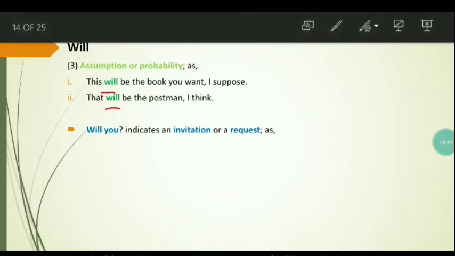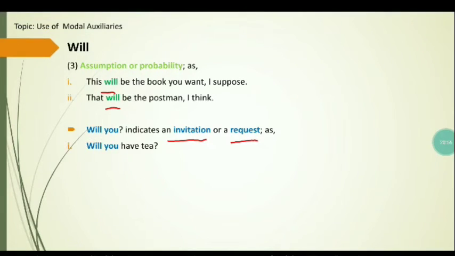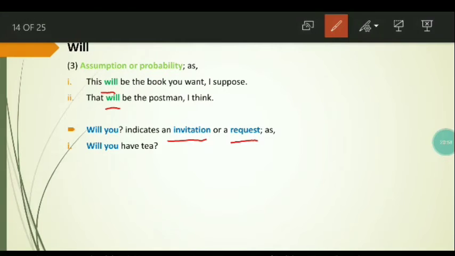Now, will you indicates what? It indicates invitation. It indicates a request. For example, will you have tea? Such sentences are used in our daily life. We say, will you have tea? Will you have a cup of tea? Will you have juice, etc.